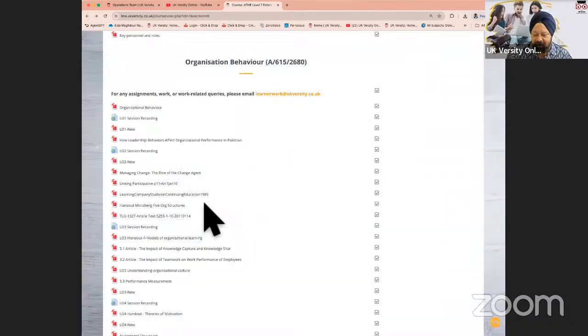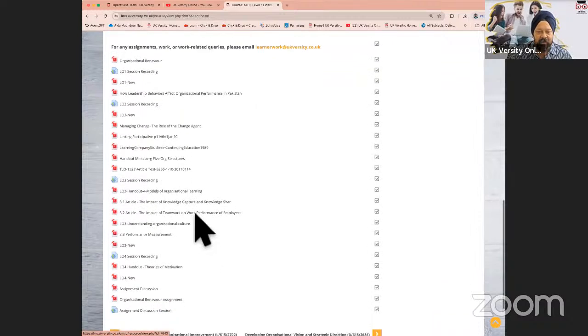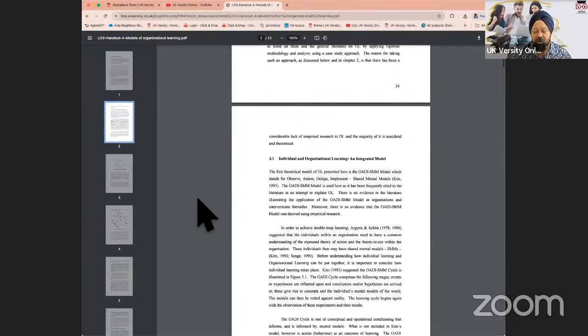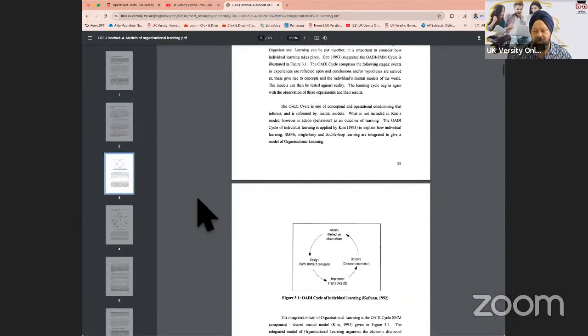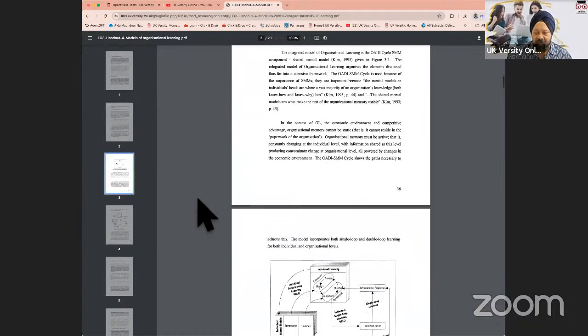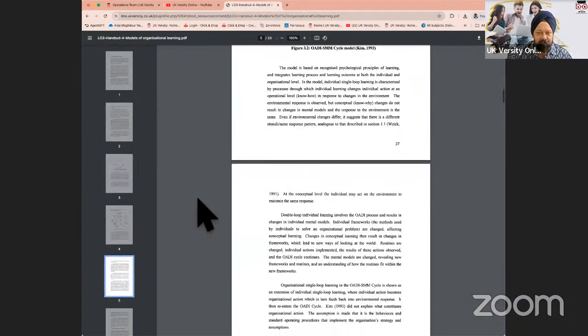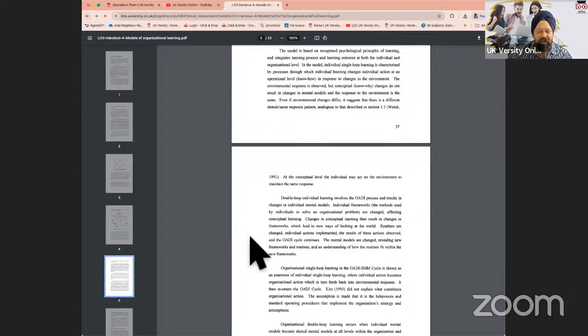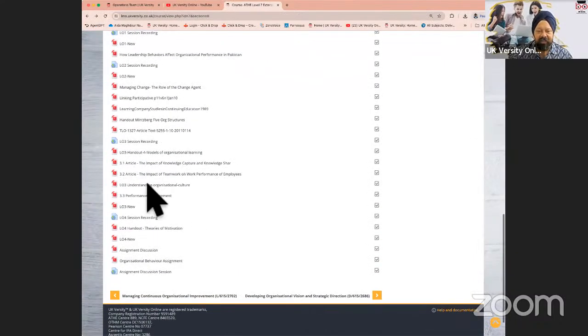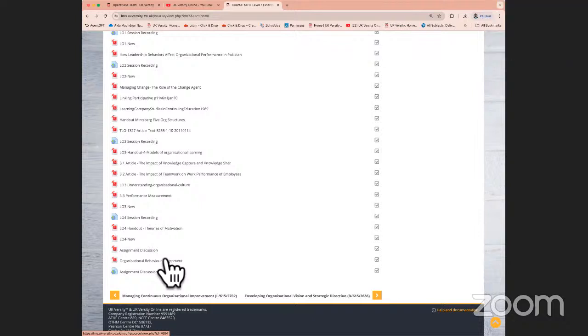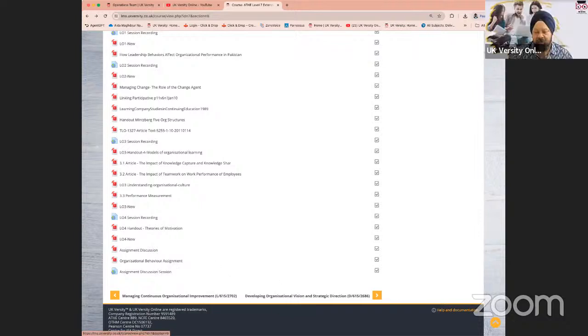Now, they are extracts from books, articles and journals, and some of the handouts have been created by us over the years, because these handouts are summarized and short versions of what you are expected to read in the books. So generally, under every learning outcome, you'll see some sort of handouts available, which will allow you to study in further detail and depth things which are required to be understood in that particular unit.